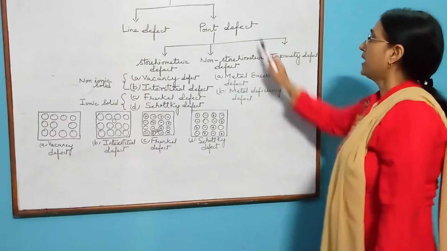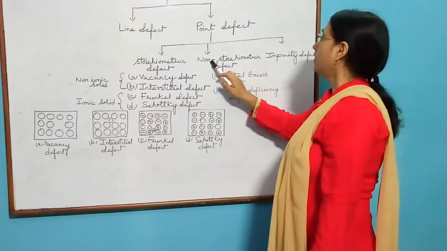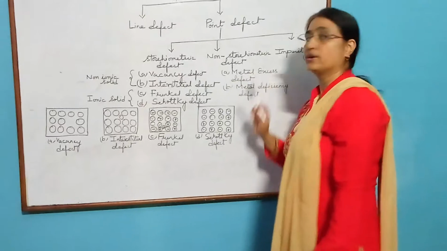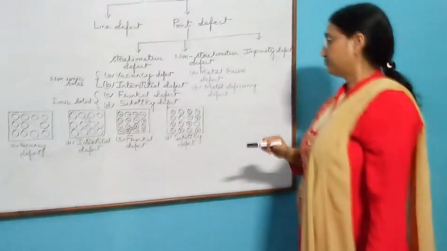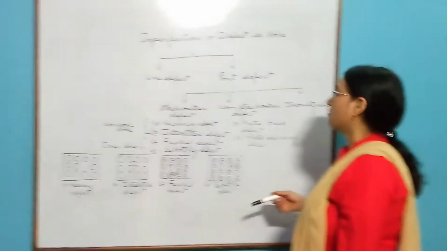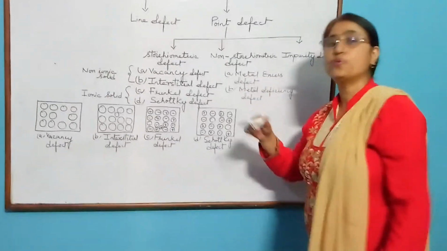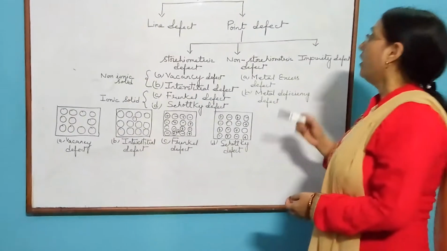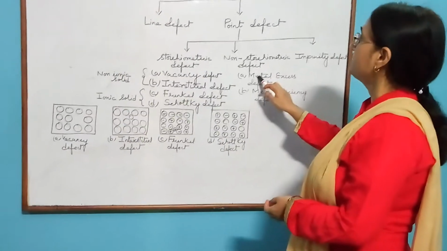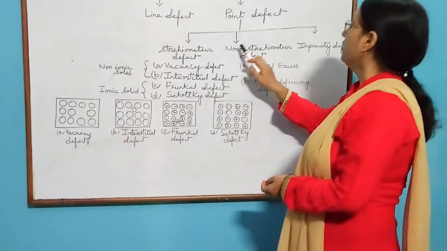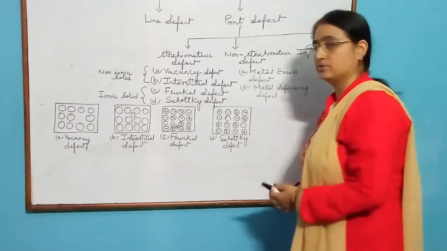The second type of point defect is non-stoichiometric defect. When the proportion of elements or constituent particles in a crystalline solid is not according to the stoichiometric proportion, then the defect that arises is known as non-stoichiometric defect.